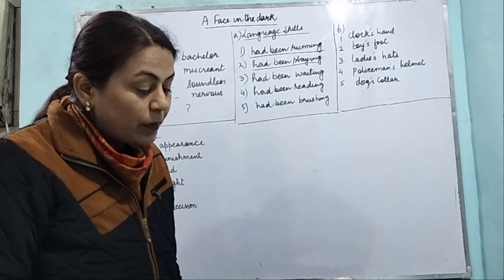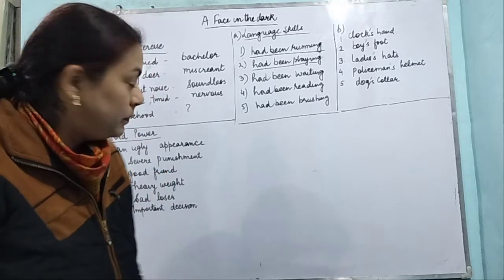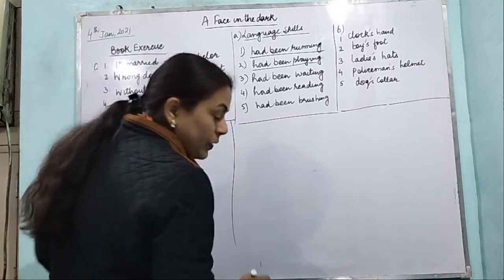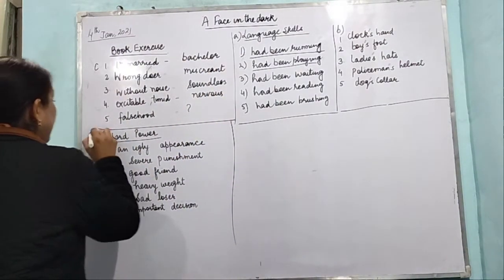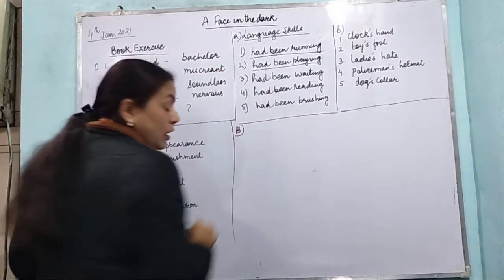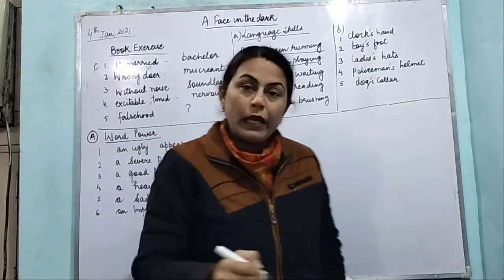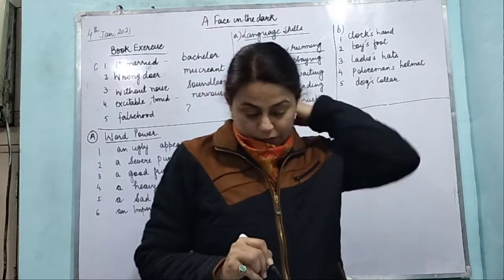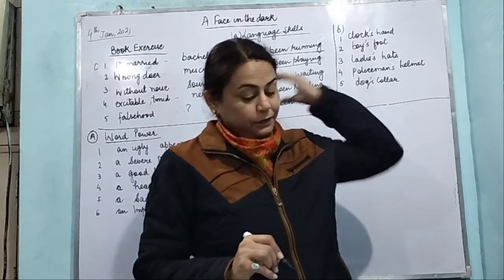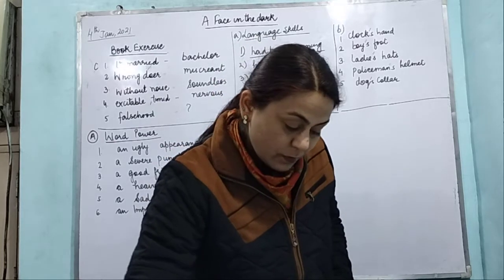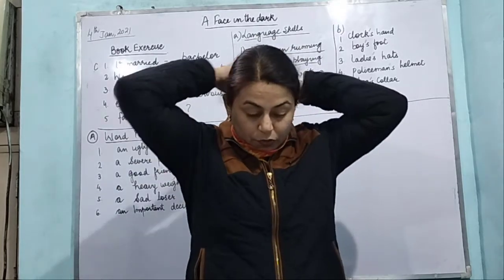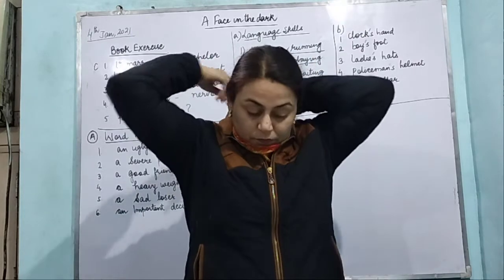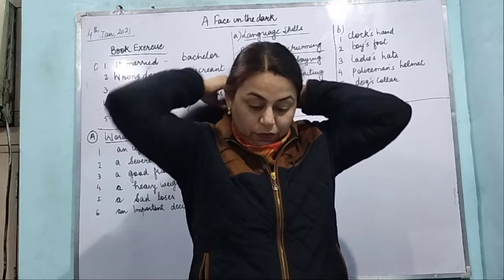Choose the most suitable adjectives from the box and fill in the blanks. So this was A and this is B. Now we have to choose, there is a help box and they have given the words. So we have to choose the suitable adjectives. Now the first one is a dash story. Now what do you think it can come? Which word will be more suitable? Just think about and find out which word will be more suitable.